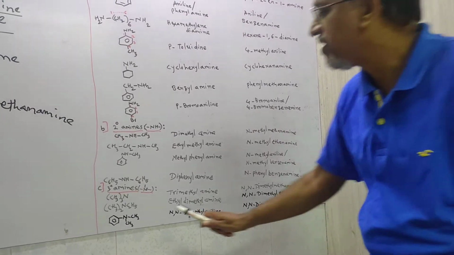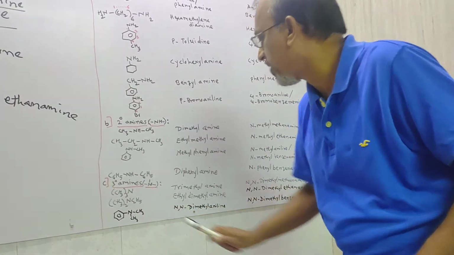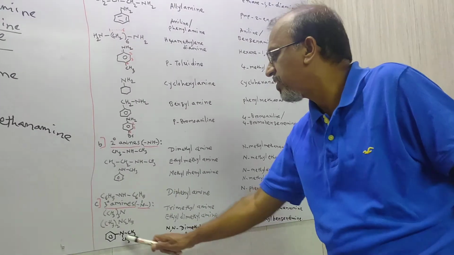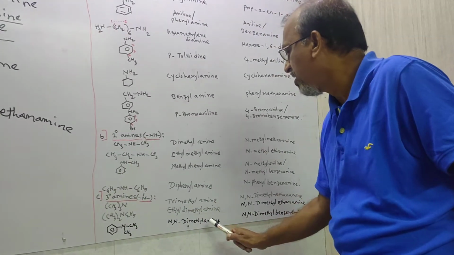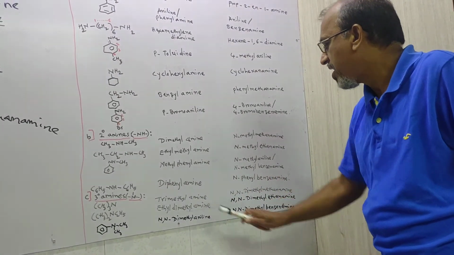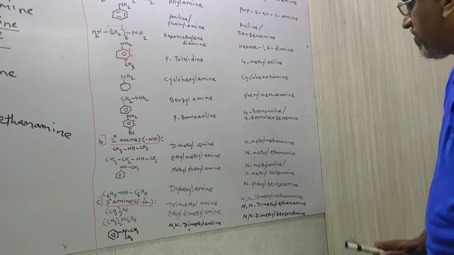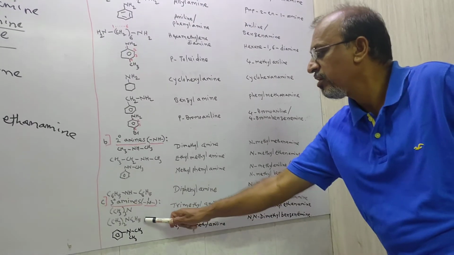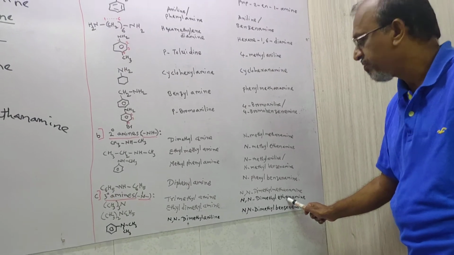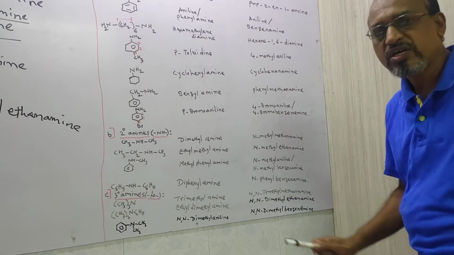Later on, CH3 2 times and C2H5. Again alphabetical order, ethyl comes first, and how many methyl? 2 times, that's why dimethyl, and parent name is amine. So ethyl dimethyl amine is the common name. And IUPAC name: the higher alkyl group is referred to as the alkanamine, and the lower alkyl group is used as the substituent.